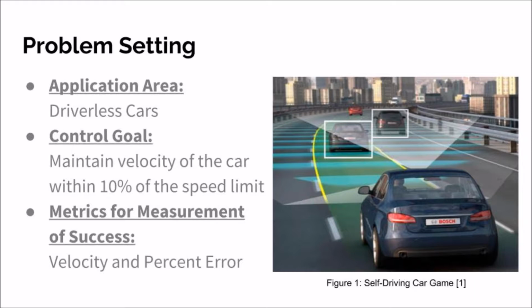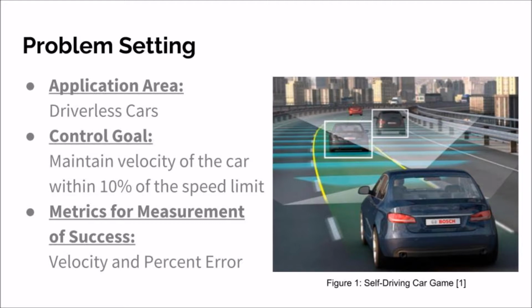One of the primary control features of this vehicle is the ability to control the speed and direction of the vehicle. Our goal for this project is to create a control system in order to control the velocity of a vehicle while traveling at highway speeds within 10% of the speed limit. To do so, it will need to receive inputs that tell the car system the speed limit and therefore the speed it should be traveling.